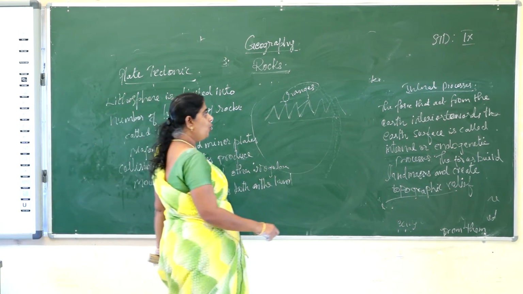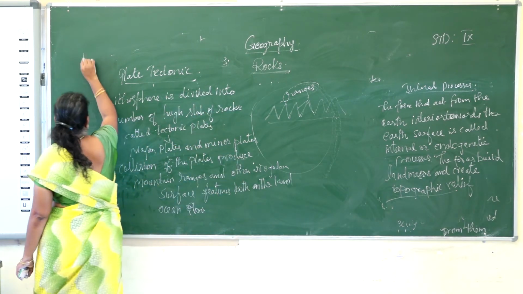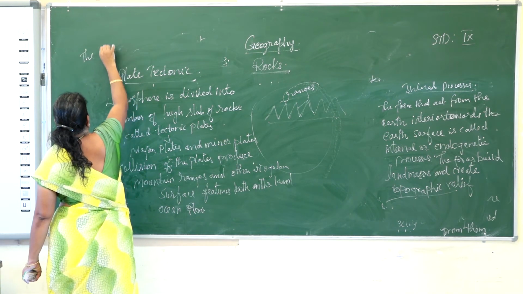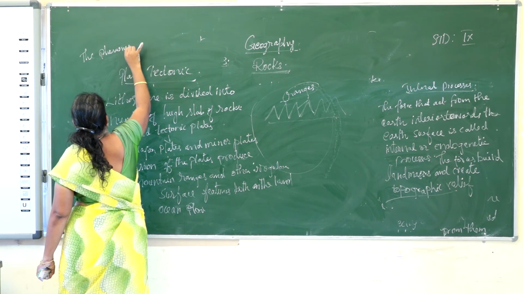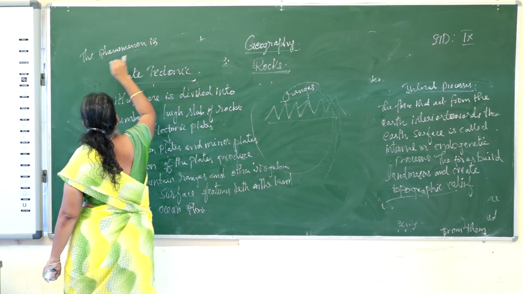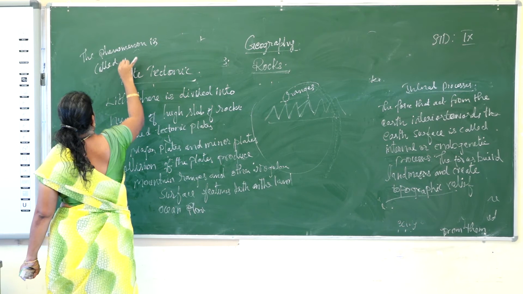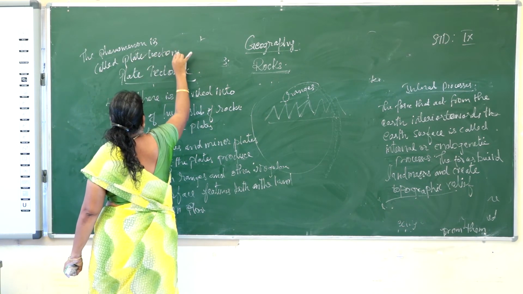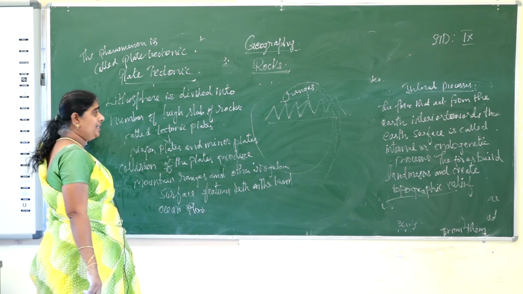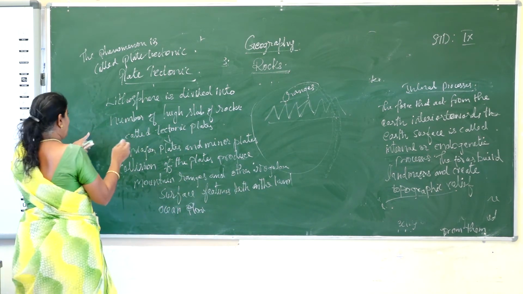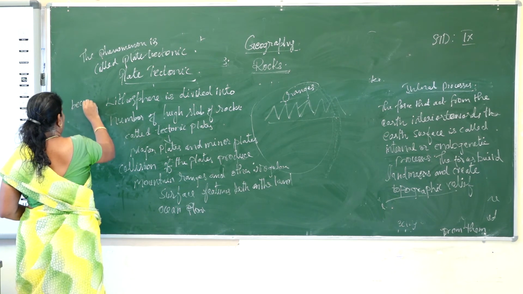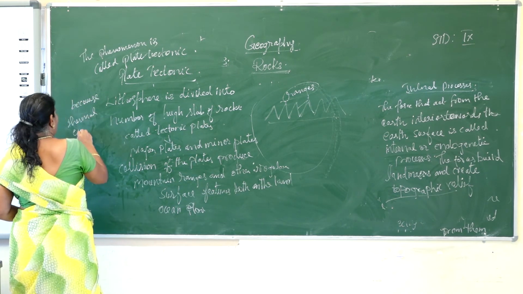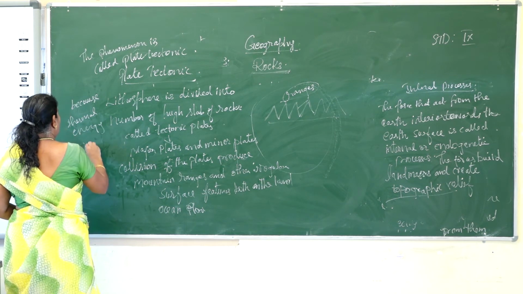And this movement of the plates, this phenomenon, is called plate tectonics. How does the movement happen? The movement of these plates is because of the thermal energy from the mantle.